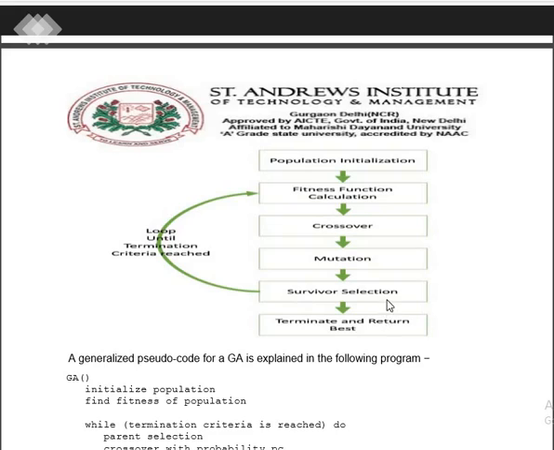Then we find out the survivor selection. After the crossover and mutation, the genetic changes, we see who is going to survive and terminate at the best result. Once we match the termination with the result, if it is successful, then the algorithm is stopped. Otherwise, it goes into a loop again until the termination criteria is matched.